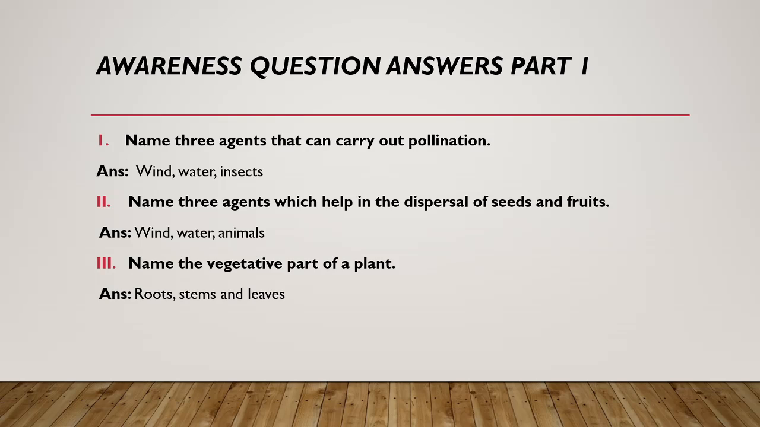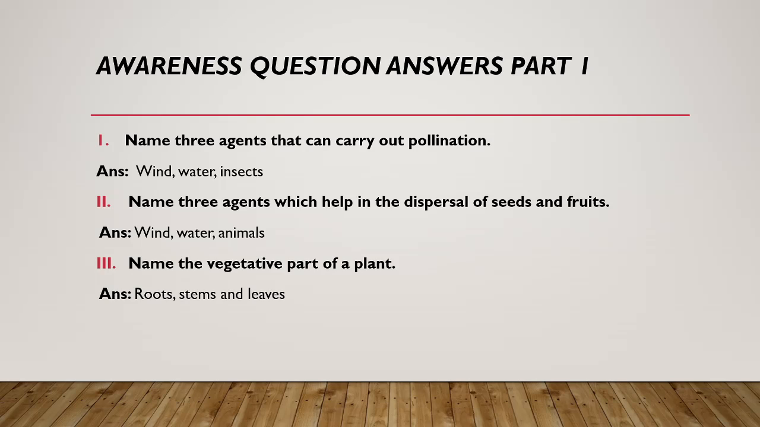Self pollination is between the same flower or between different flowers of the same plant, whereas the pollination between two different flowers of two different plants but of the same species is known as cross pollination. There are some agents, some helpers which carry out the pollination. The three agents are wind, water and insects.